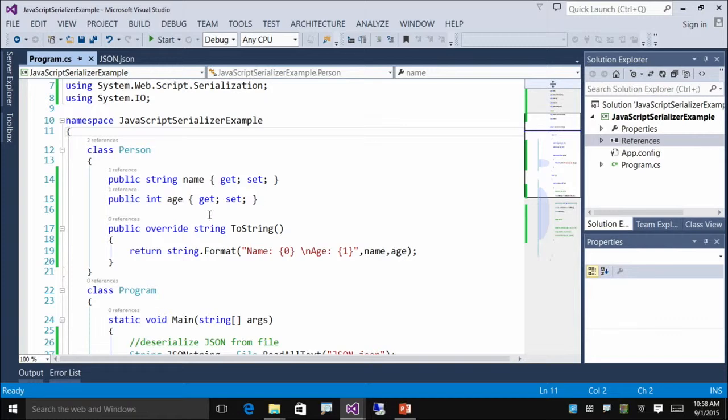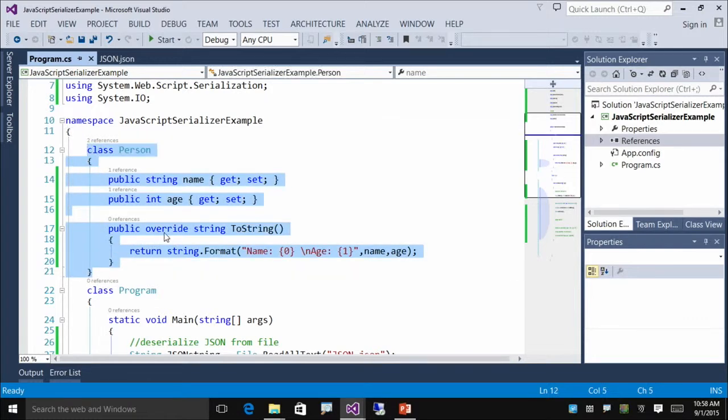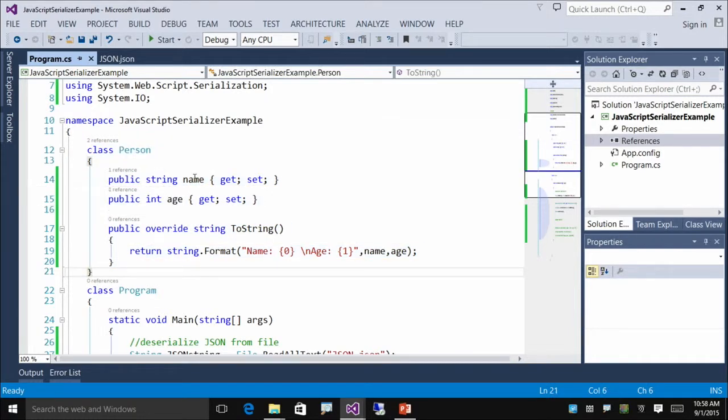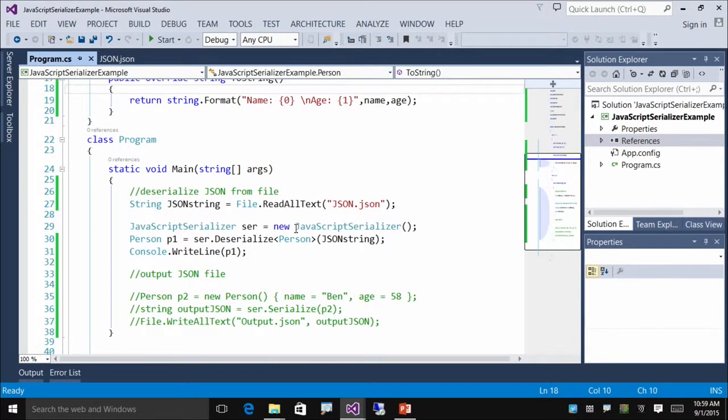So in my file, I have a simple person class. There are no attributes, just a name, an age, and a toString override so that we can display our data on the console to verify if we have parsed our JSON file correctly. So there's nothing that's special about that class. It's just a POCO, just a normal class. Correct. OK. So in the actual code, what am I doing?